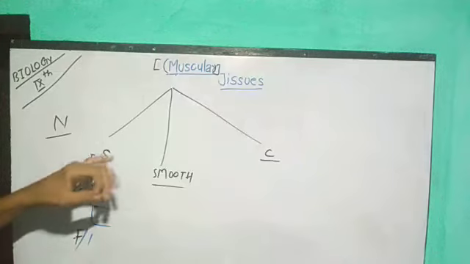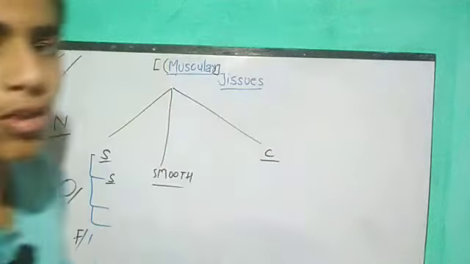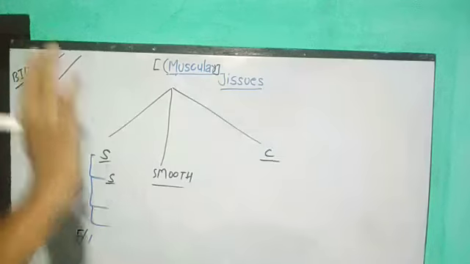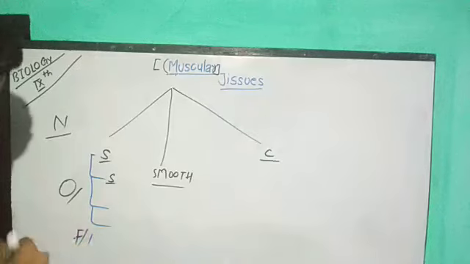Because these striated muscular tissues are always connected with, means they are in direct contact with the bones. Because of that only they are termed as skeletal tissue. The next name given to striated muscular tissue is, which one? Tell me.